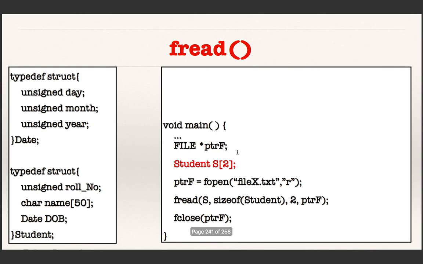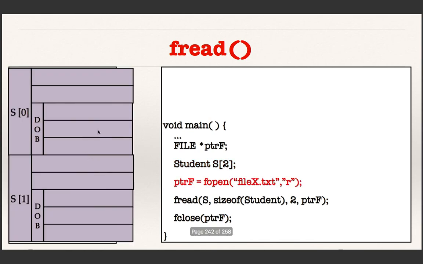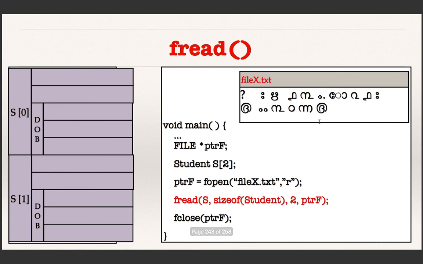What it is doing is it declared an array of two students, and then it is opening the previously created file, and this is the content, and then it just uses the fread function to read the data of two students into this array.